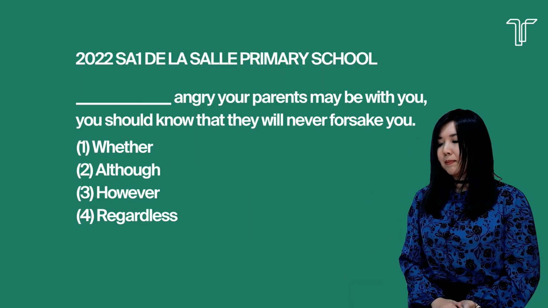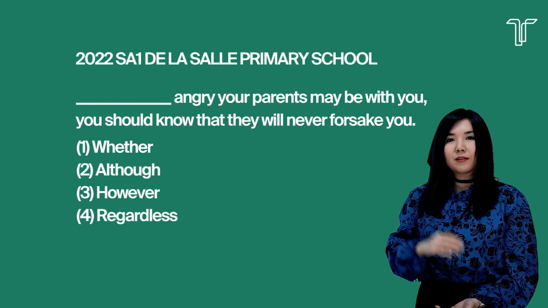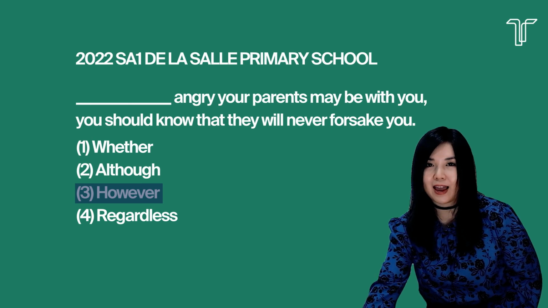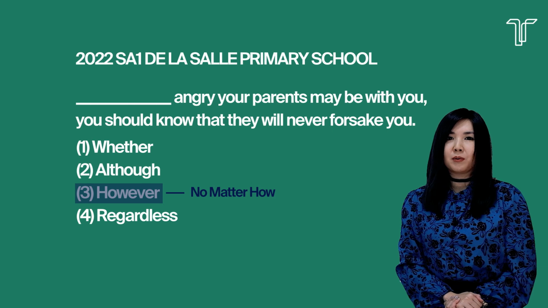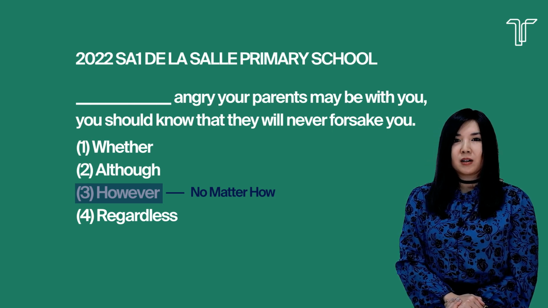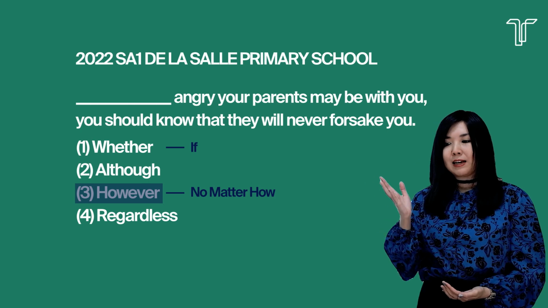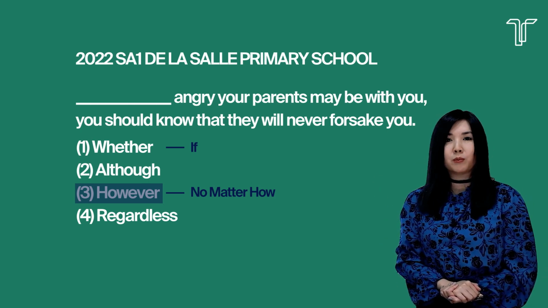Blank angry your parents may be with you, you should know that they will never forsake you. So the answer for this is therefore, however angry. So however means no matter how. No matter how angry your parents are with you, they will never forsake you. So why do the other options not work? Number 1, whether. Whether means if. Okay, so there is no condition here, therefore if will not work, whether will not work.